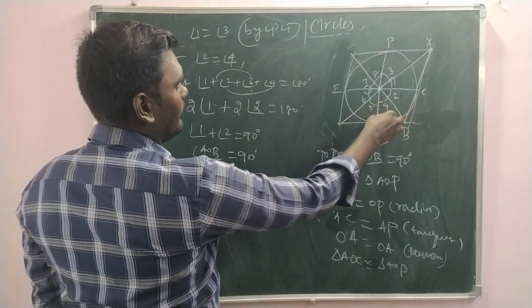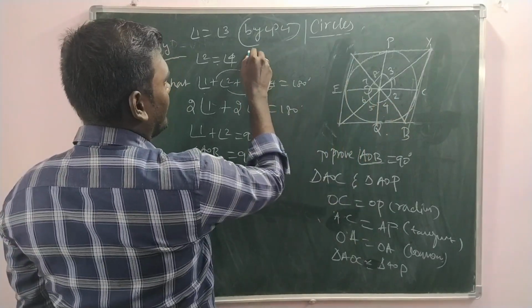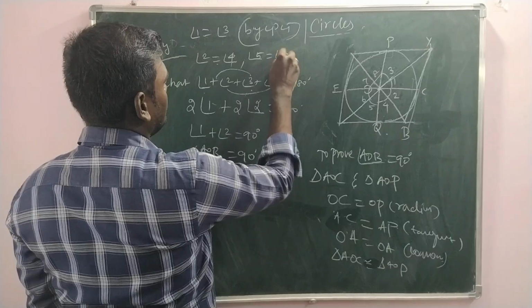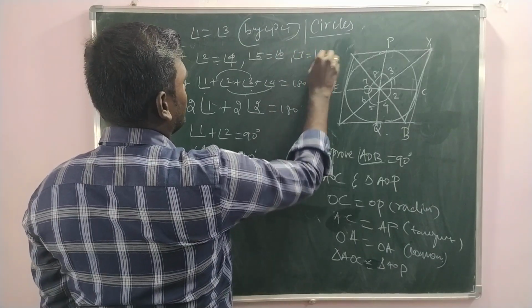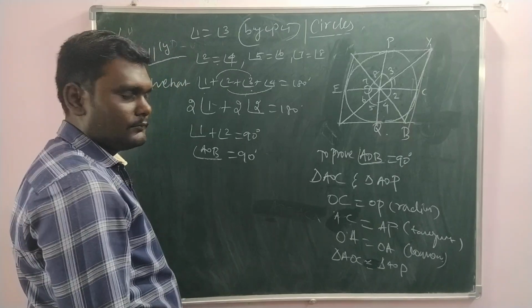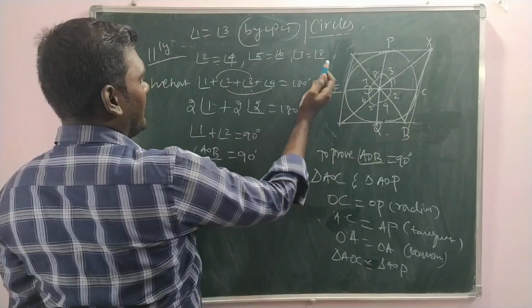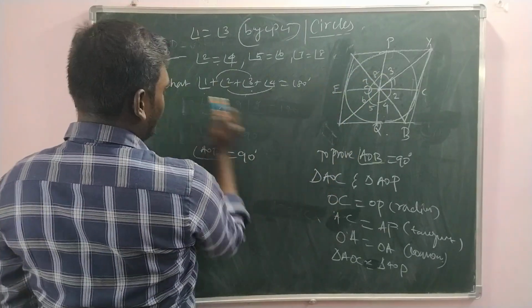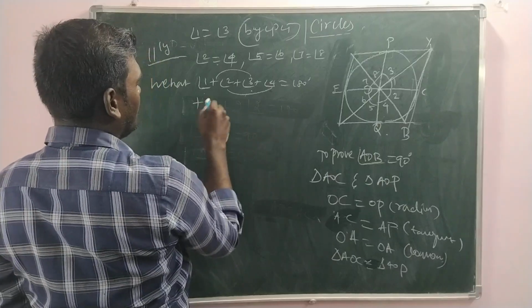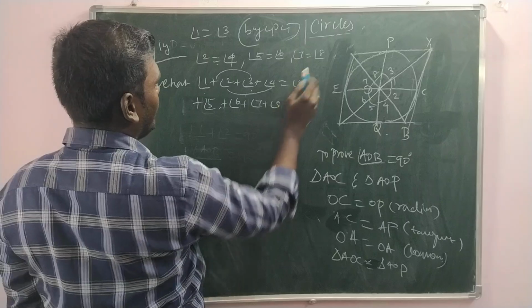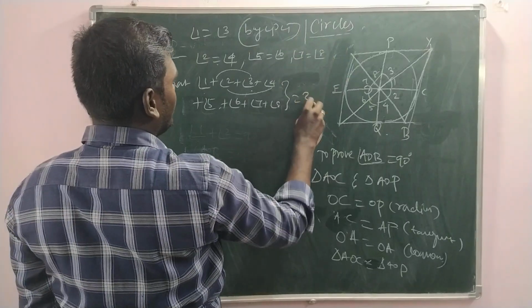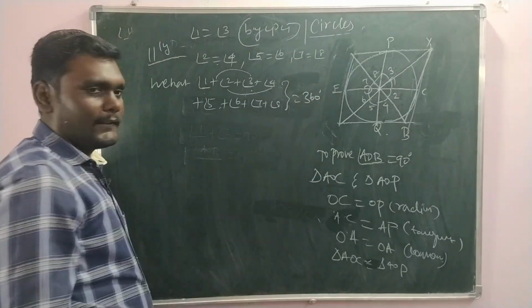Similarly, 5 is equal to 6, and 7 is equal to 8. And we use the angle sum property again. What is that angle sum property? 1 plus 2 plus 4 plus angle 5 plus angle 6 plus angle 7 plus angle 8 totally equals 360 degree.